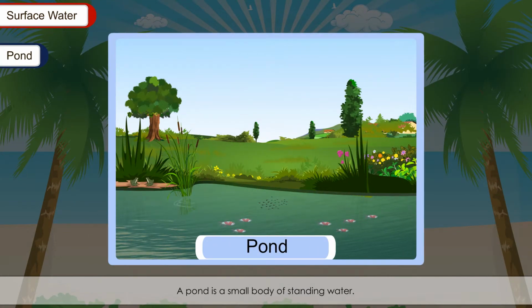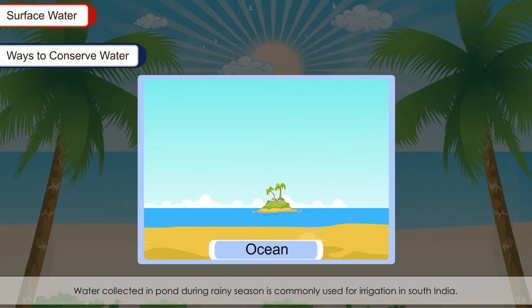Pond. A pond is a small body of standing water. Water collected in ponds during the rainy season is commonly used for irrigation in South India. Oceans and seas.